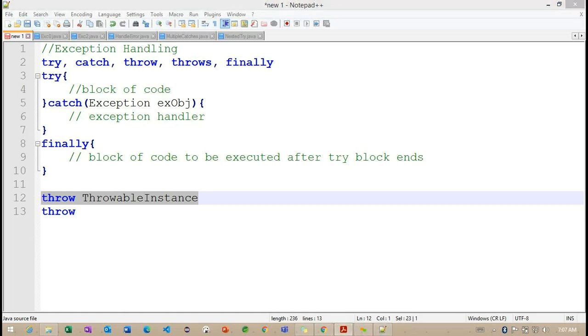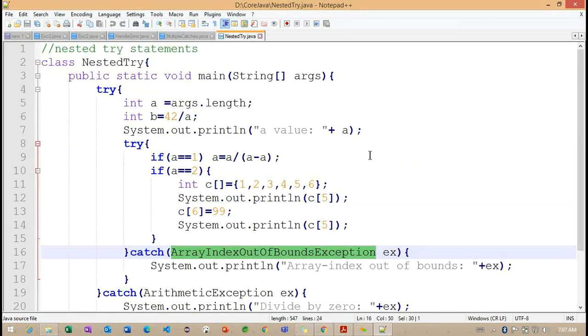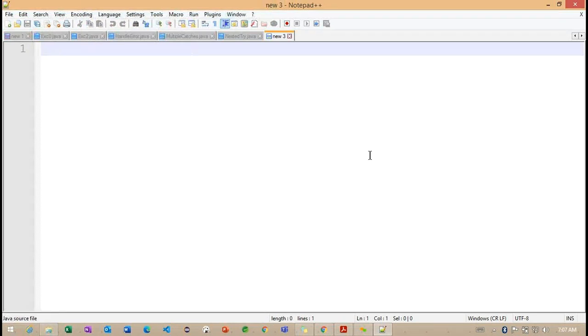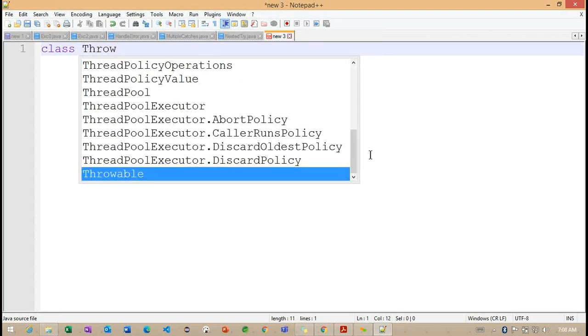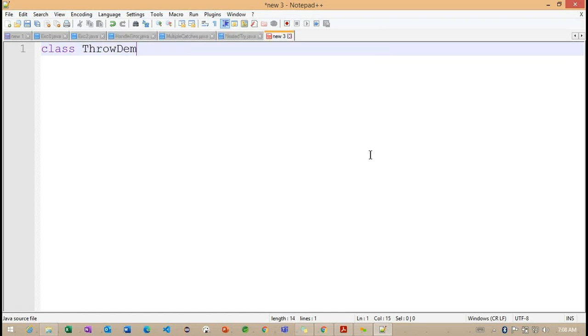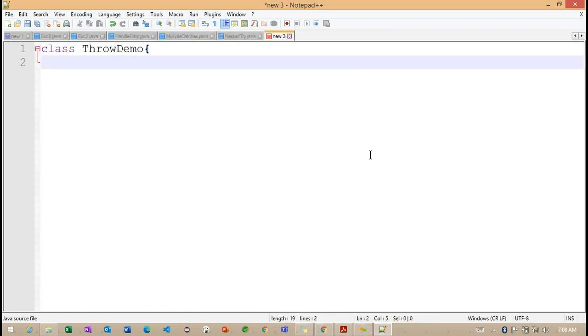Now, let's see how we can understand this simple example. Here I'm defining throw demo.